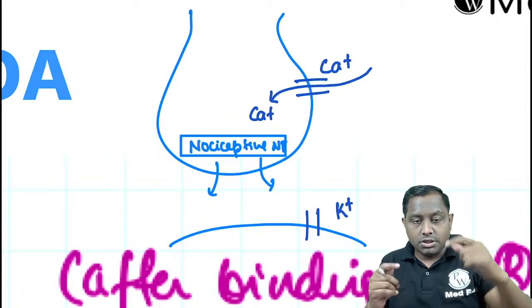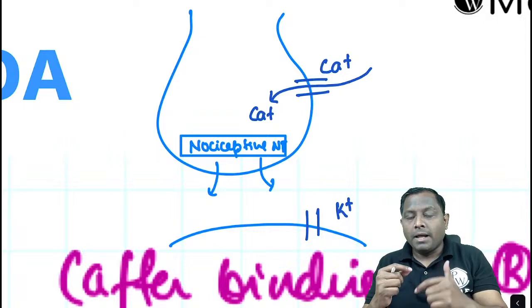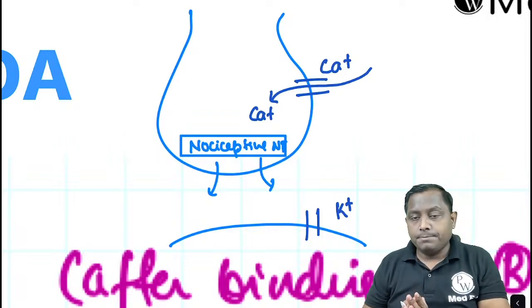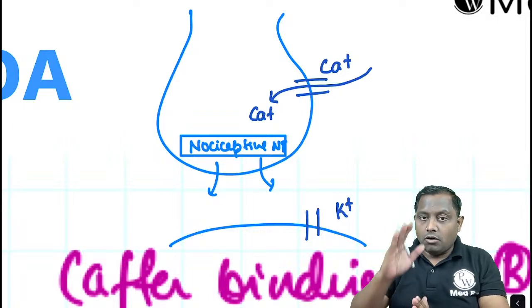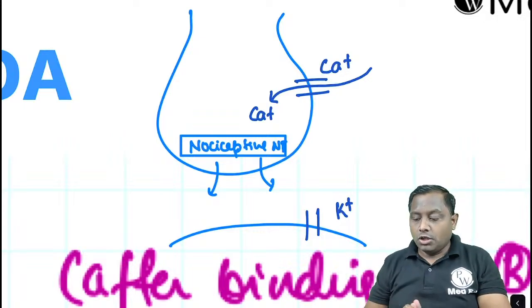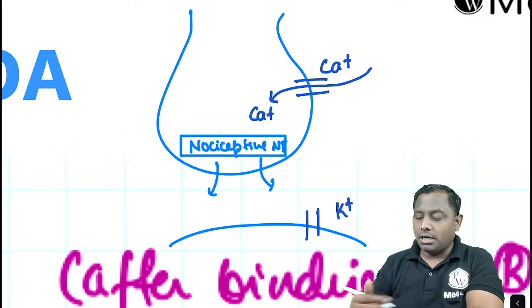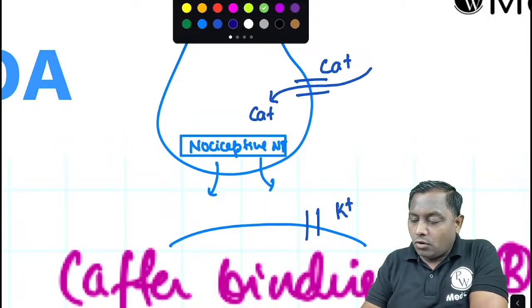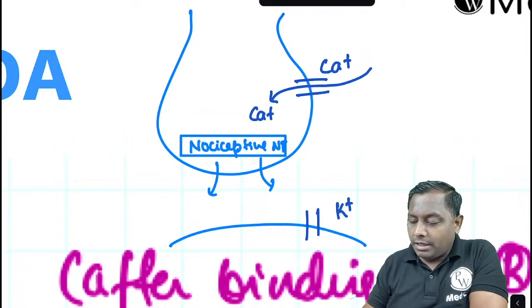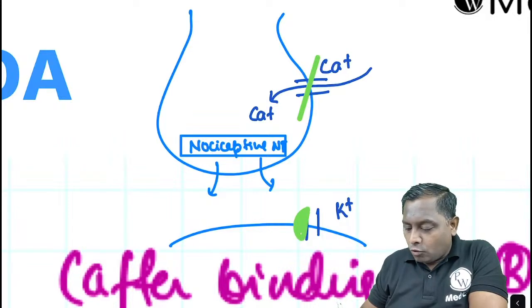Now on the postsynaptic there is actually going to be potassium channel, and if you want to cause the transmission of this information across the neuron, the potassium channel ideally should be closed. Potassium channel ideally should be closed, because if potassium channel is open there will always and always be efflux of the potassium. So how opioids are mainly going to work? Opioid कैसे काम करेगा? Remember, at the presynaptic neuron they are mainly going to act by causing presynaptic calcium channel blockade, और postsynaptic पे ये potassium को open करके काम करेंगे.